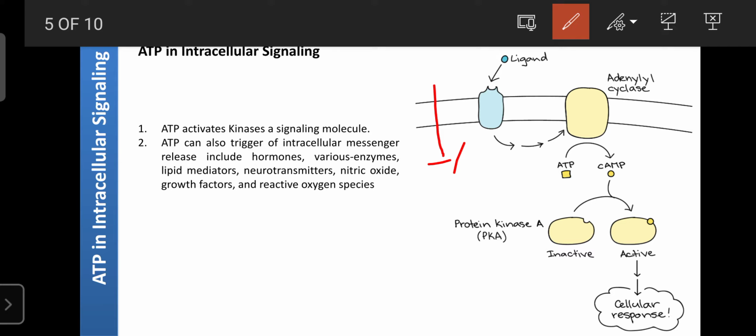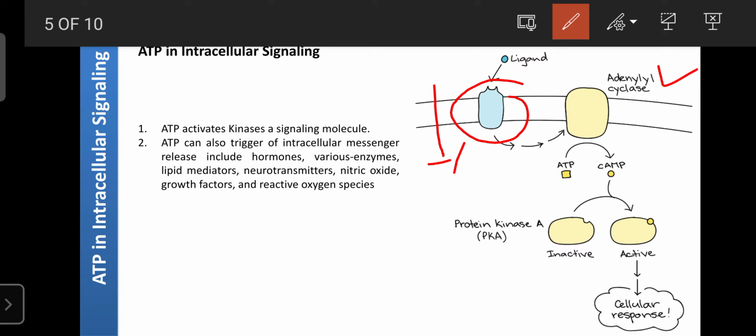The plasma membrane is made up of certain receptors, with the help of integral or peripheral proteins, and the ligand is nothing but a molecule, maybe a protein, a drug, or a hormone. They bind on a particular type of receptor and activate a membrane enzyme like adenyl cyclase.